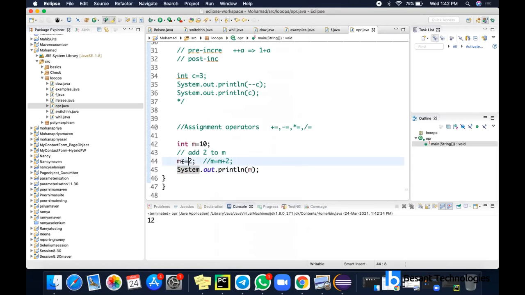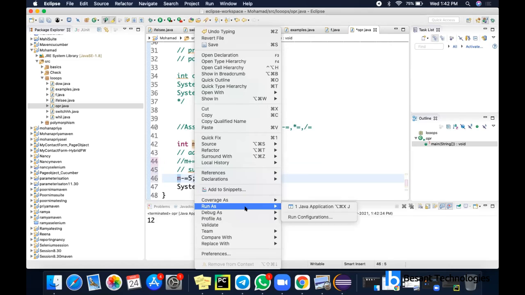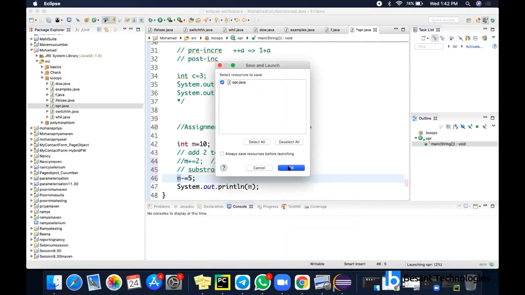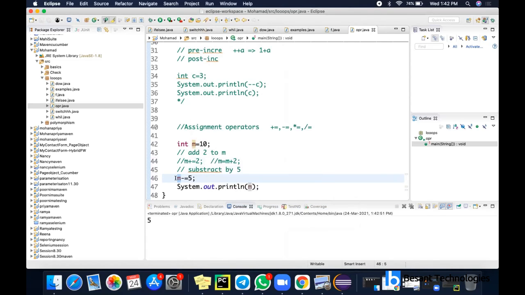Suppose you want to subtract it by 5. So what you have to do, I am commenting this line. It is m minus equal to 5. Already some value is present in m, and from that value I am going to subtract 5. Already some value 10 is there, I want to subtract it by 5, so I am giving minus equal to 5.